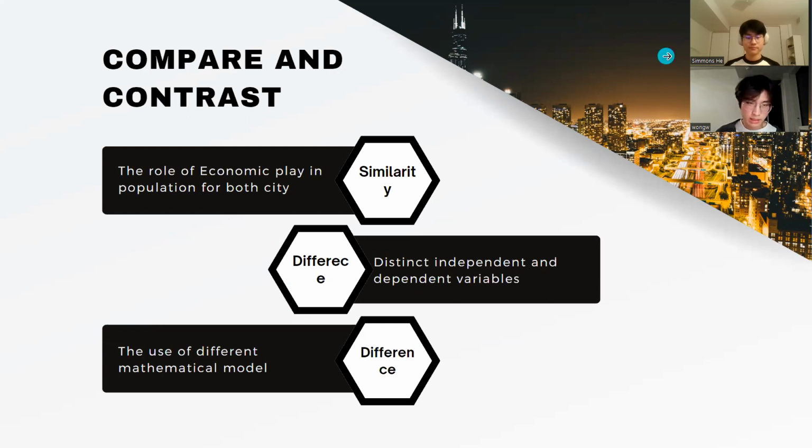Also, I use a linear function since it's easy and simple to interpret, and I assume there's a constant rate of change between GDP and population. As mentioned, the population of Beijing is more likely to be stable after significant growth or decay. Hence, my model is more likely to be a log function, which has a carrying capacity.